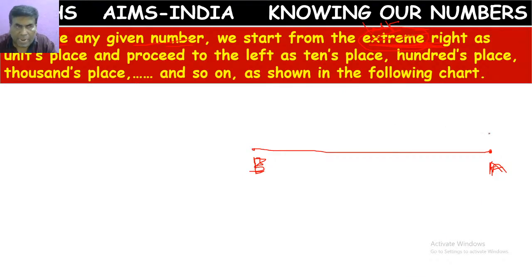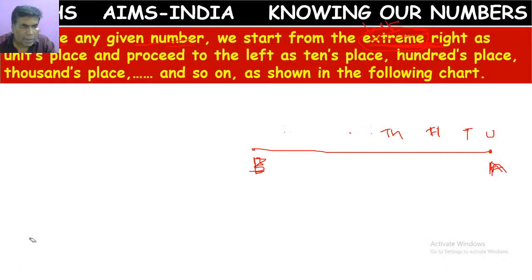This extreme right is considered the units place, and to the left of it we have the tens place. To the left of it, the hundreds place, and to the left of it, the thousands place, and so on.